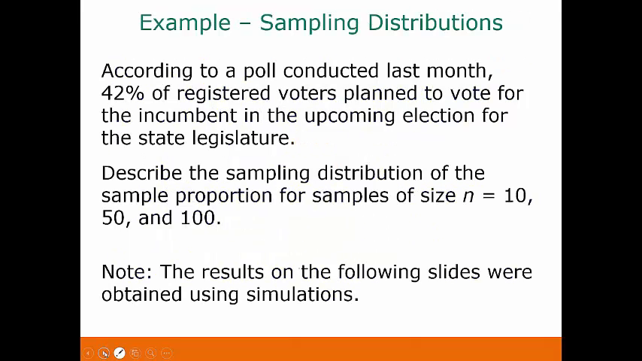Here's an example. According to a poll conducted last month, 42% of registered voters plan to vote for the incumbent in the upcoming election for the state legislature. Describe the sampling distribution of the sample proportion for samples of size n equals 10, samples of size n equals 50, and samples of size n equals 100. Now, the results on the following slides were obtained using simulations instead of real samples.